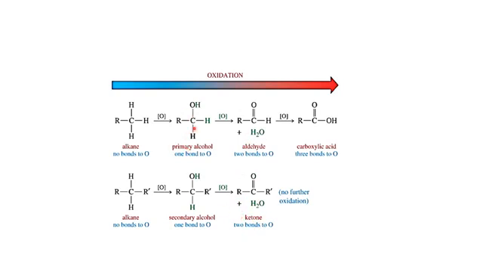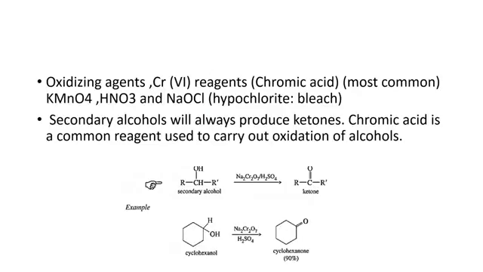So one point is very important here. Whenever primary alcohol undergoes oxidation, it will provide us aldehyde. When secondary alcohol undergoes oxidation, it will produce ketone. In case of oxidation, many oxidizing agents or chromium reagents such as chromic acid, nitric acid, and hypochlorite can be used in the process of oxidation of alcohol.